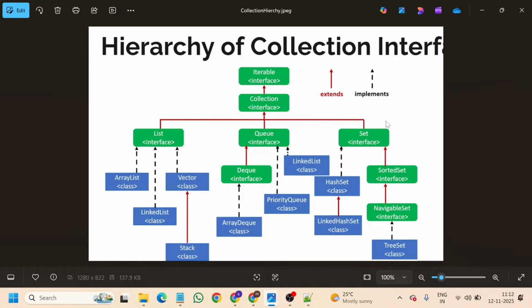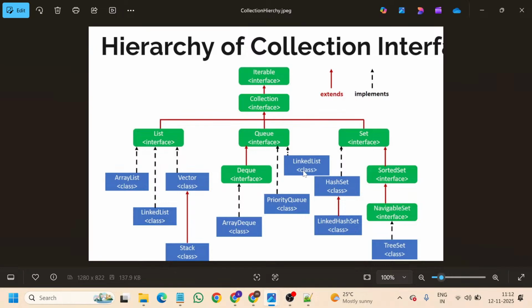So stack is also a class which implements list interface but also extends the vector class. So you can see the red arrow mark there from the stack and the vector. You can go through that. So don't get confused, it was not in the first day to do wonders. It will take time for you all to understand this. If you keep on practicing, it will happen for you. So now let us go with the queue interface.